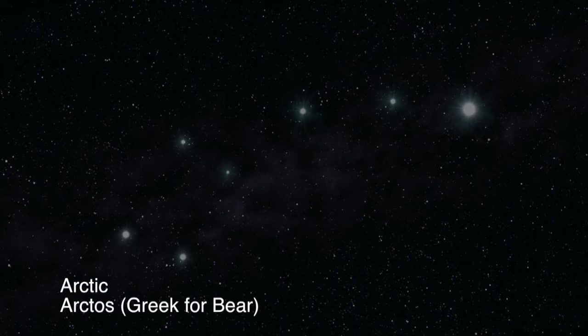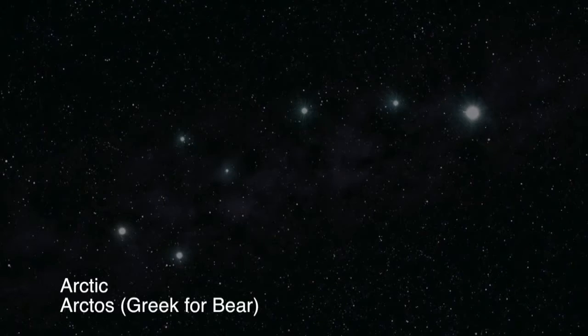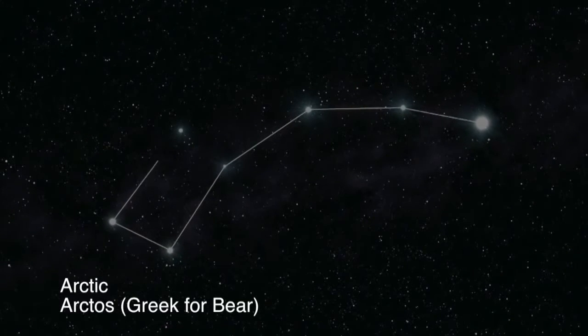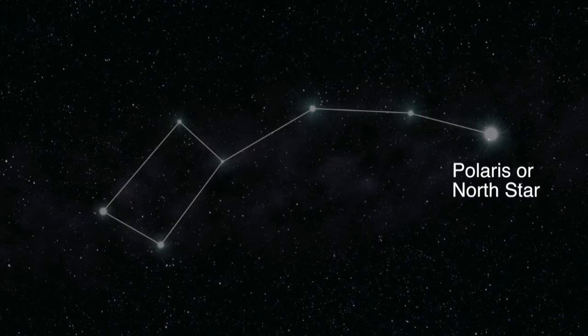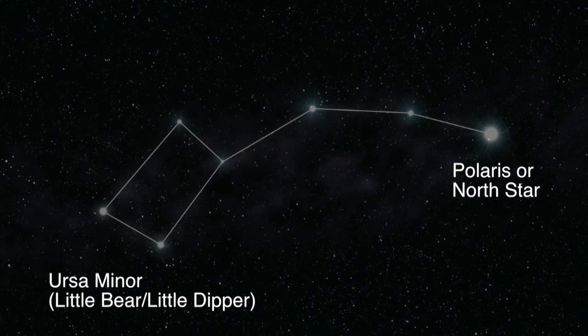As an extension, you could offer the information to the students that the word Arctic comes from a Greek word, arctos, meaning bear. The Greeks noticed that there was one star in the sky that stayed in the same position, and it showed them north. We call that star Polaris, or the North Star. The name that they gave the constellation that the star was in was Ursa Minor, or Little Bear.